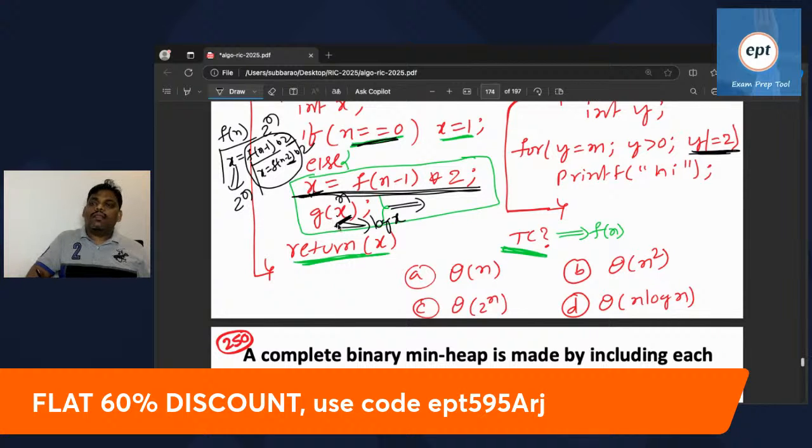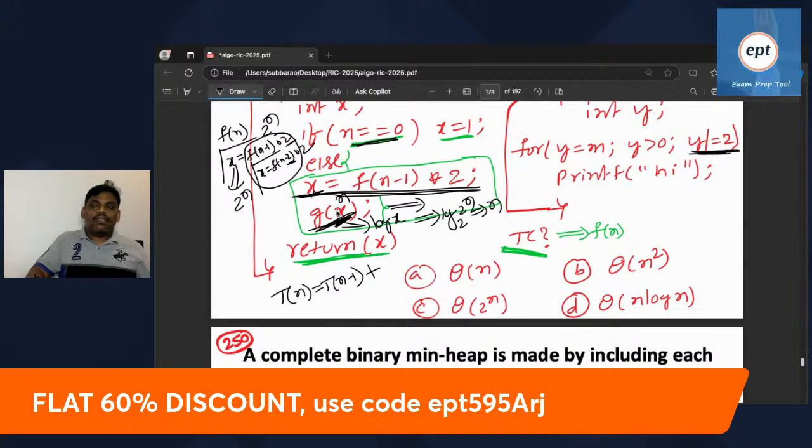Now, what is g of x? If x is given, it takes log x. Because x became 2 power n, it is log of 2 power n, base 2, which is nothing but n. So finally, the time complexity of this program is T(n) equal to the recursion, plus the remaining time, g of x.